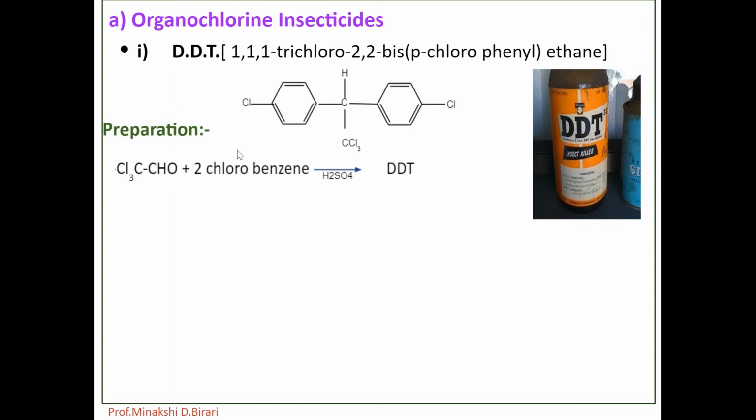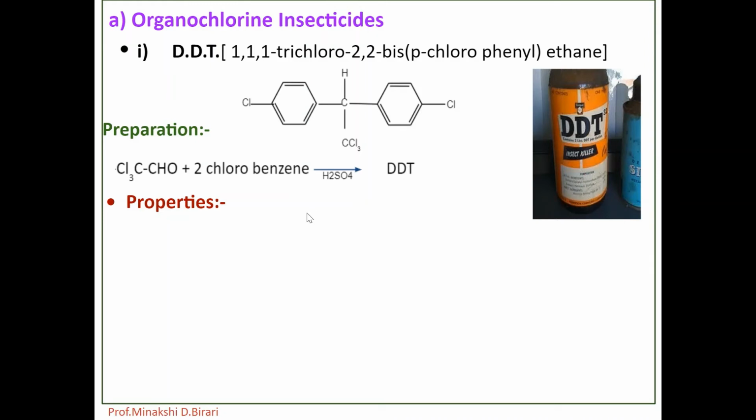So, DDT is produced by exothermic condensation of chloral with chlorobenzene in presence of H2SO4 as a catalyst. So, CCl3CHO plus chlorobenzene in presence of H2SO4 catalyst produces DDT. So, chloral reacts with chlorobenzene to form DDT.